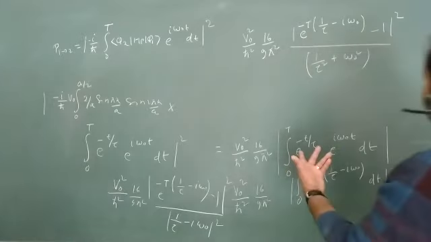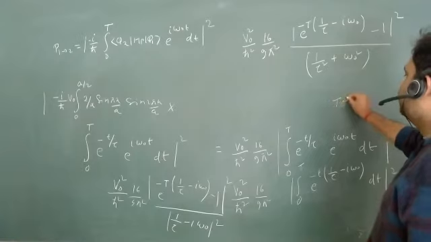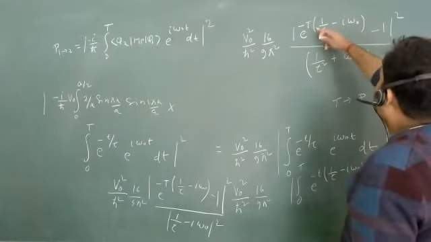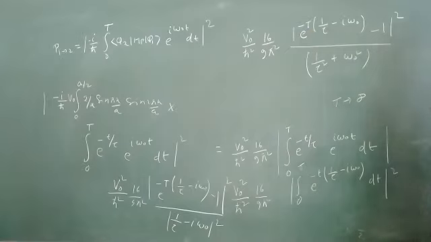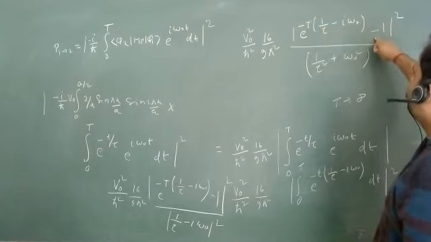Now, anyone can ask you in the exam, what will happen when t tends to infinity? This whole exponential term will be 0, and only the other term will survive.